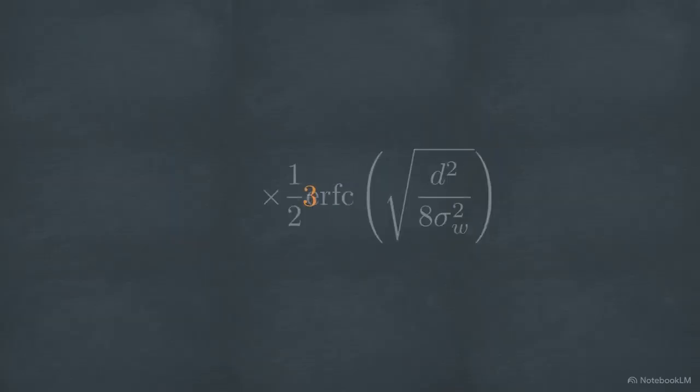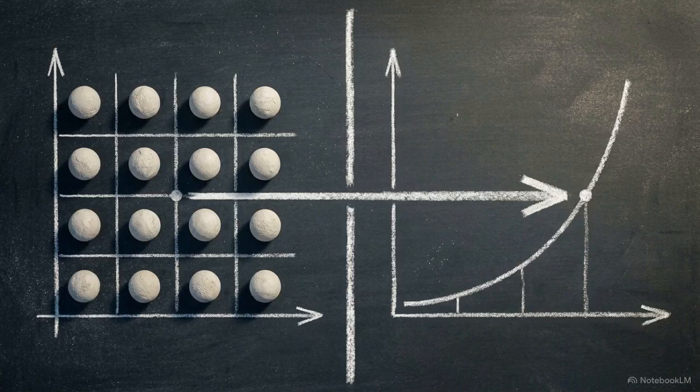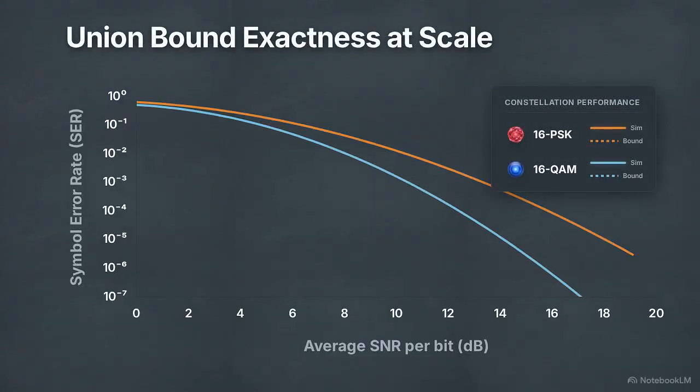We've transformed an intractable calculus problem into a fast arithmetic shortcut. The union bound provides a highly accurate approximation of system performance, driven entirely by spatial geometry. When we compare these theoretical union bound curves against our simulation data, the accuracy is immediately apparent.